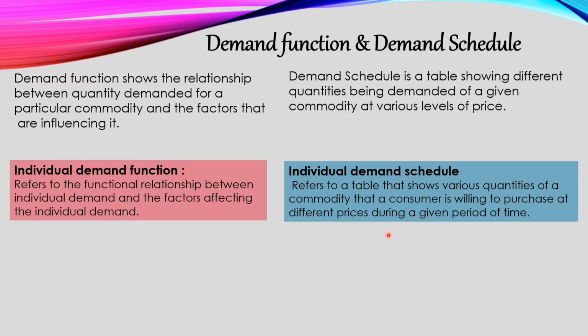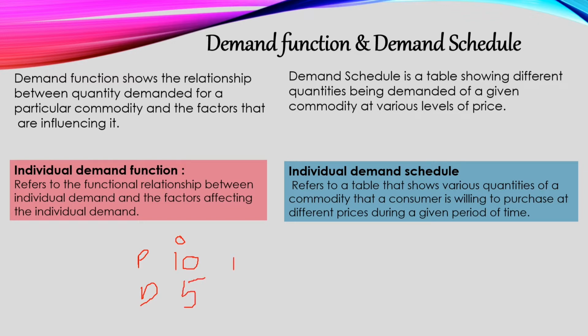Let's say orange. Okay. So let's say the price was 10 rupees. So I demanded 5 oranges.